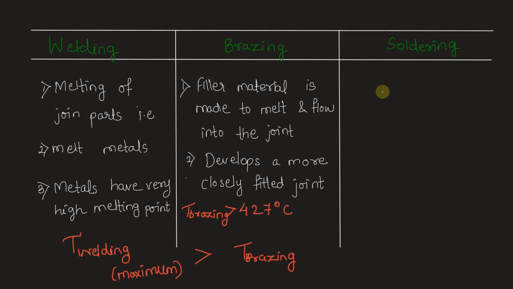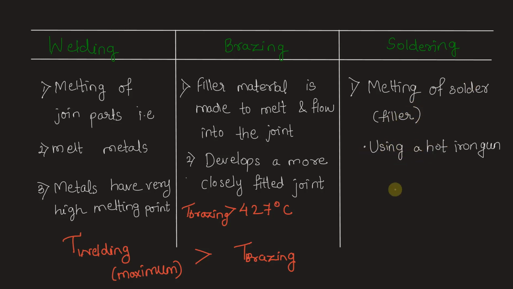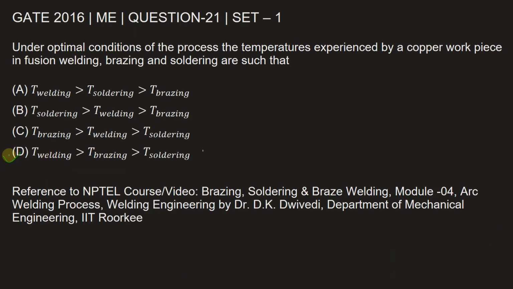Now let's look at soldering. It involves the melting of solder material or the filler material using a hot iron gun. And the temperatures that are involved in soldering are generally less than 427 degrees Celsius. And so we have the temperature in soldering is even less than the temperature in brazing. The relation that we get is temperature of welding is greater than temperature of brazing is greater than temperature of soldering. Let's look for the correct option. Hence the correct option here is option D.